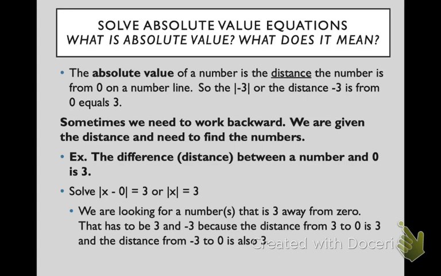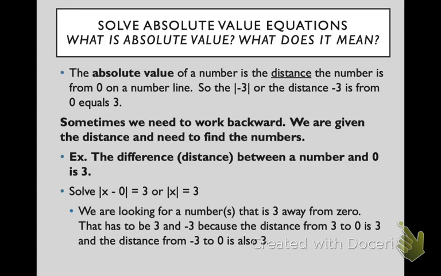So the absolute value of -3, or the distance that -3 is from 0, equals 3. So remember absolute value, we use those two bars around it. You might have learned the rule, well, when you're taking the absolute value of a number, you just give the positive value. That's because it is distance. We always express distance as a positive number.